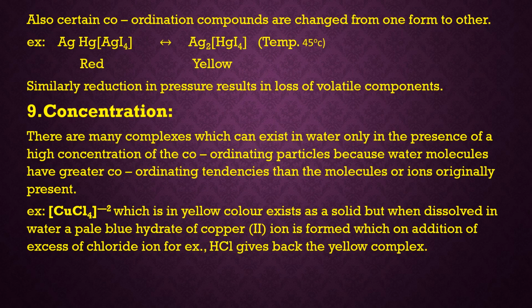Again students, CuCl4 2-. Originally it is a yellow colored solid, but when it is dissolved in water, it converts into a pale blue colored hydrate of copper 2 ion. So when you add excess of chloride ion, for example HCl, to this pale blue hydrate of copper 2 ion, it gives back the yellow colored complex ion, that is CuCl4 2-. So this is about concentration affecting the stability of complexes.